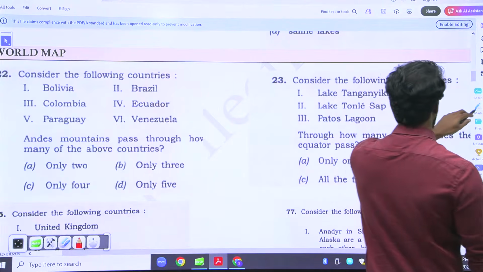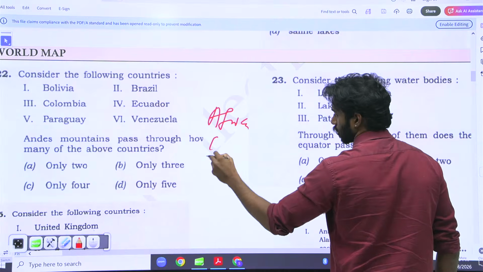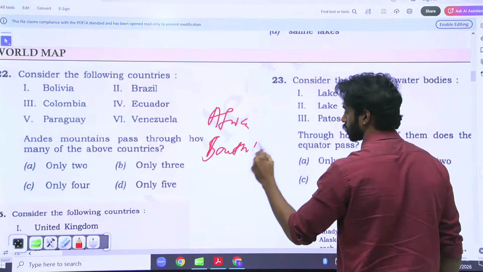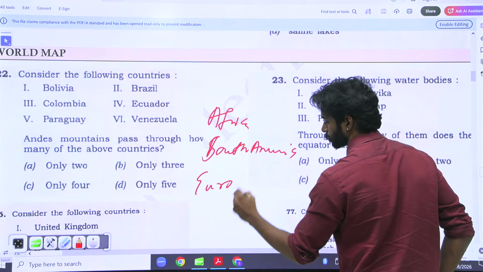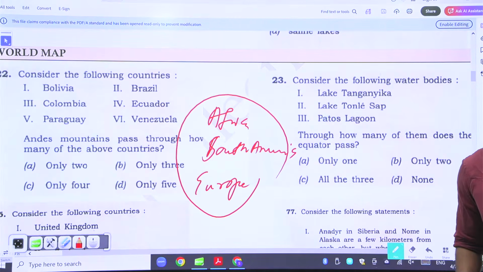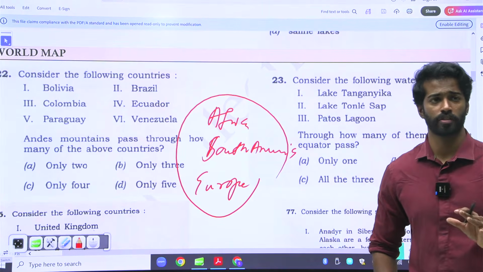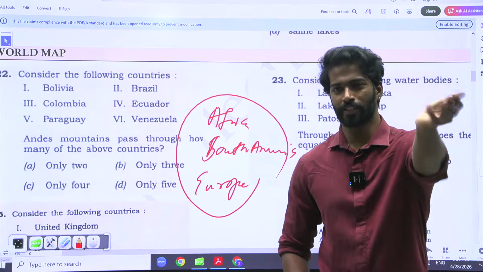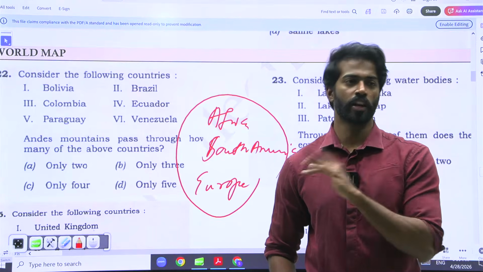1, Africa. 2, South America. And 3, Europe. These are the 3 maps that you need to visualize. Practice visualization as the exam is near. 30 days is more than enough. You can visualize all of these 30 days. It is less than 30 days, but still visualizing will help you easily answer these.